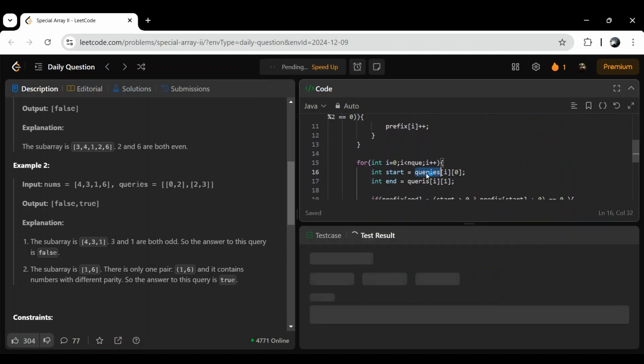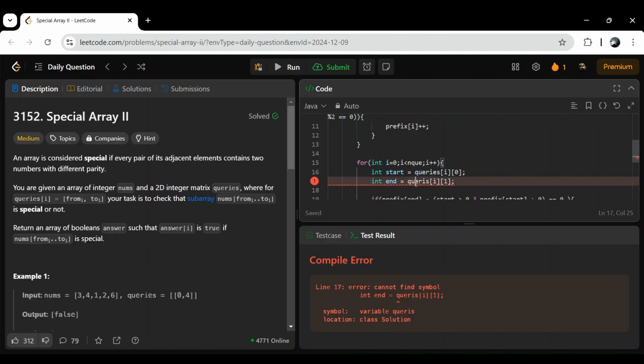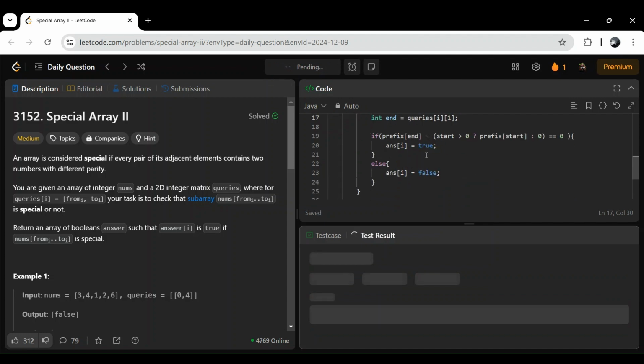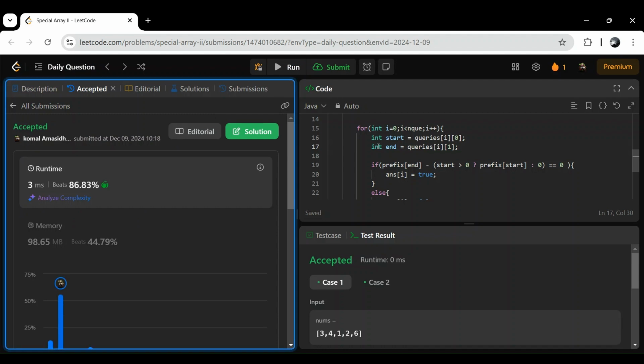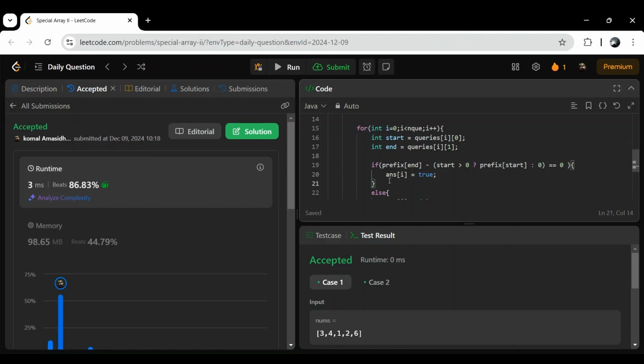Okay, so there's some spelling mistake. Queries. Yeah, we can say accepted. Let's submit this question. Yeah, our solution got accepted. So this way we can solve this question.